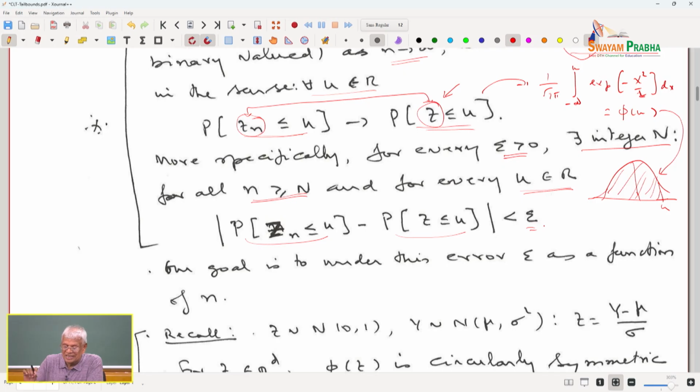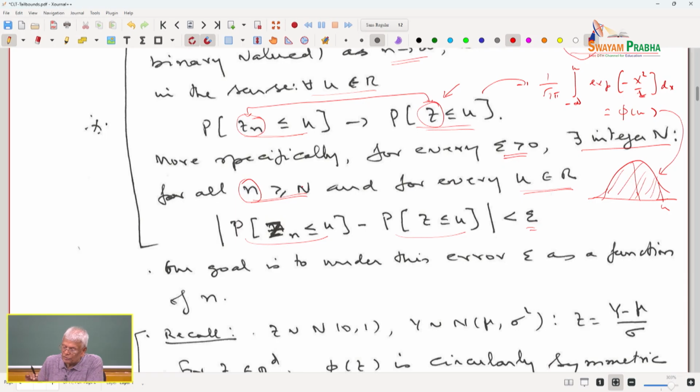So, now you can see how large n should be in order that this difference is less than epsilon. That depends on capital N; n must be greater than capital N. So, capital N depends on epsilon.